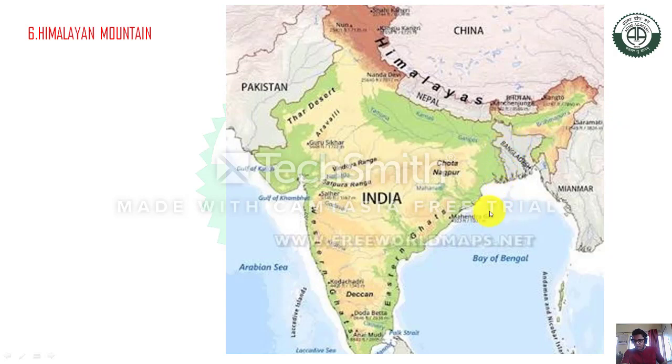Another thing, when the northeast monsoon crosses this area, the returning northeast monsoon is also called the retreating monsoon. Due to this, when it crosses this area, it picks up the Bay of Bengal, and Tamil Nadu gets rainfall during the winter season. One question comes up: when Tamil Nadu gets rainfall, is it the southwest monsoon, the northeast monsoon, or the retreating monsoon? The answer is the retreating monsoon. When these monsoonal winds try to return and get here, a huge amount of rainfall occurs in this area. So this is the role of the Himalayan mountains.